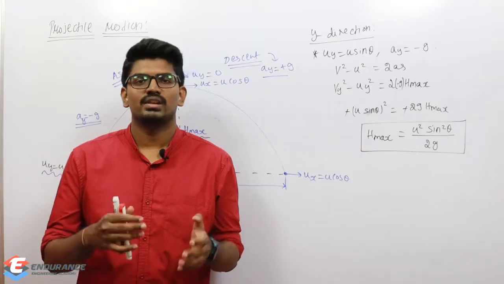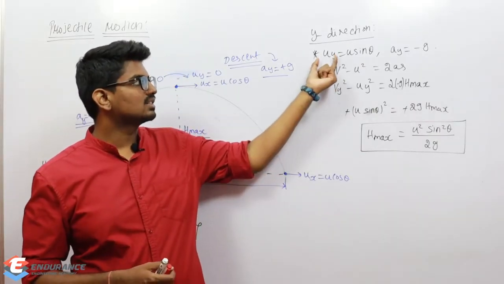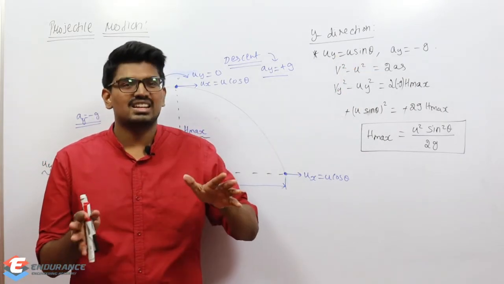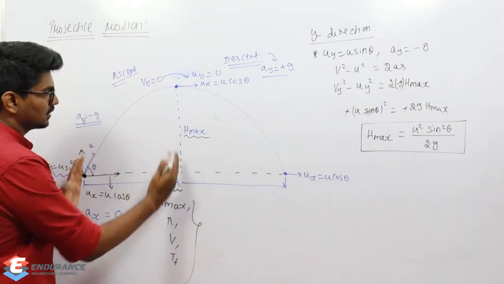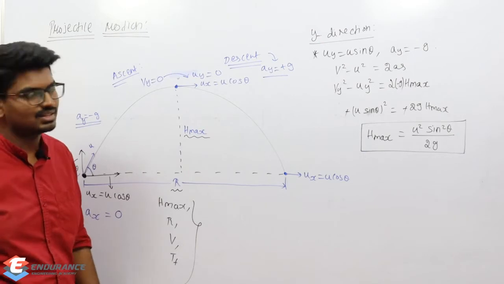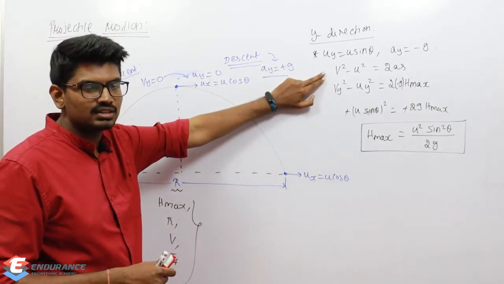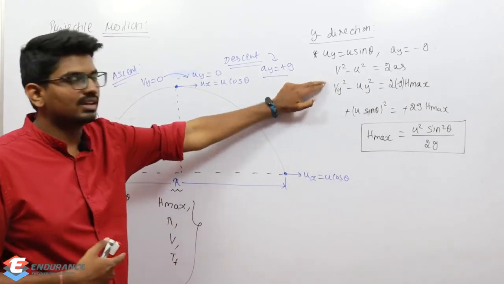So let me write. When we are analyzing y direction, we know that the initial velocity in y direction is u sine theta, and the acceleration in y direction is minus g, right? So I'm considering the ascent. In ascent, y direction acceleration is minus g. So if I apply this equation, v square is equal to u square plus 2as, what will happen?